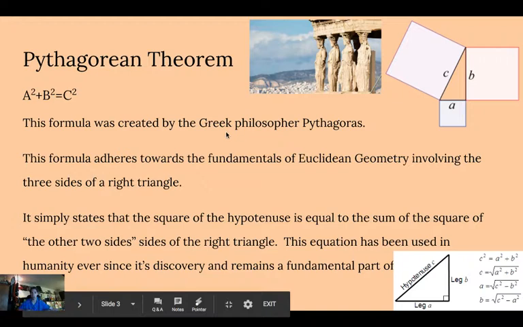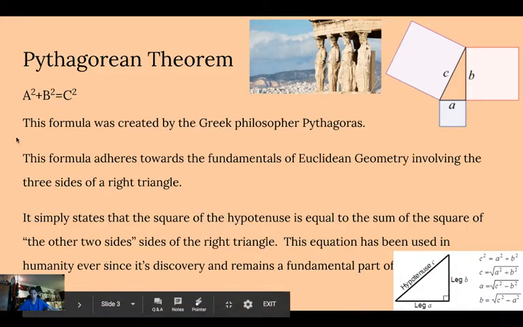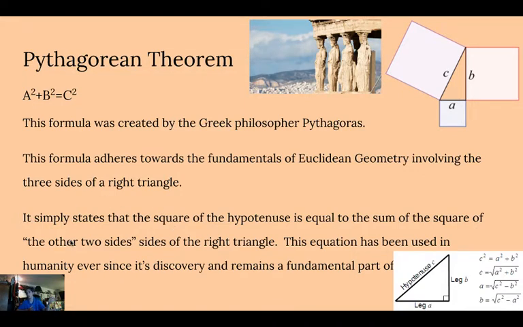That's what he called them. A lot of us know them as leg B, leg A, or in right triangle cases, adjacent and opposite legs. But basically, it simply states that the square of the hypotenuse is equal to the sum of the squares of the other two sides of the triangle. So c squared is the hypotenuse, and a squared plus b squared equals c squared.